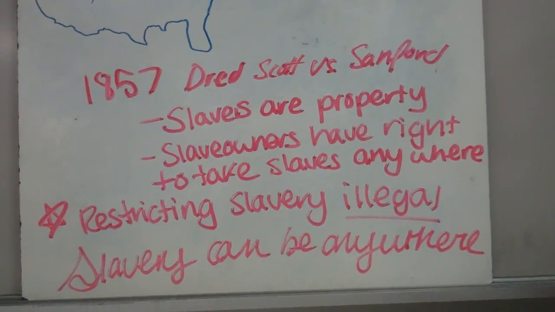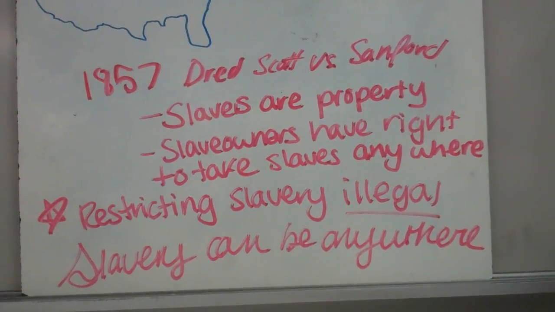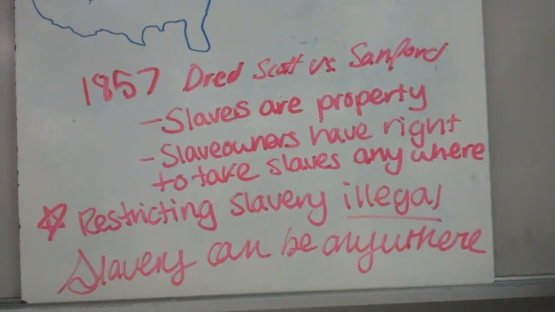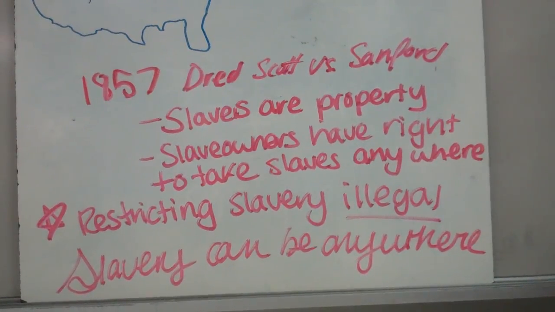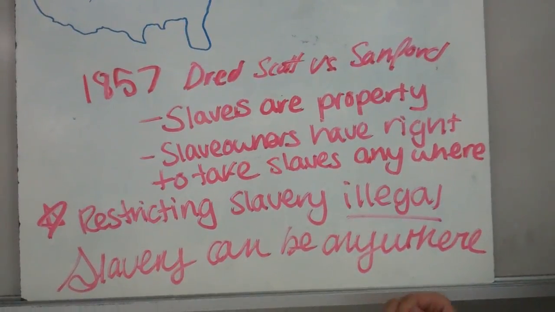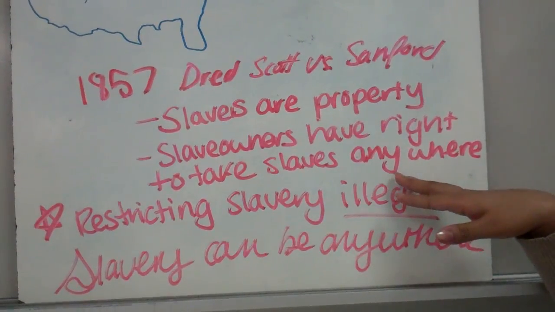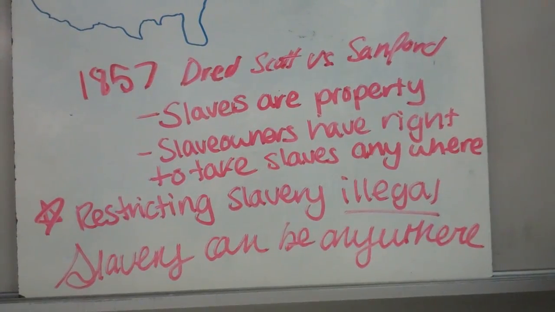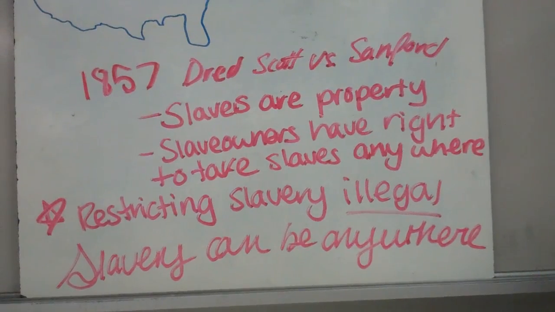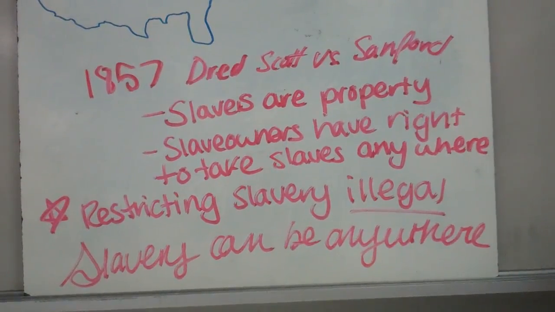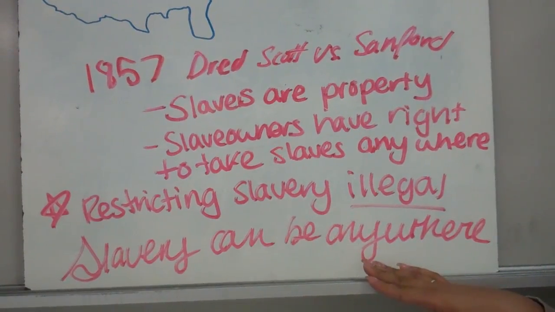The Supreme Court decided the following things. Slaves are property. And just like a man can move his chair from one state to the next, he can move his slaves from one state to the next. Slave owners had the right to take slaves anywhere. Basically, what Dred Scott versus Sanford establishes is that restricting slavery is illegal. In other words, slavery can be anywhere.